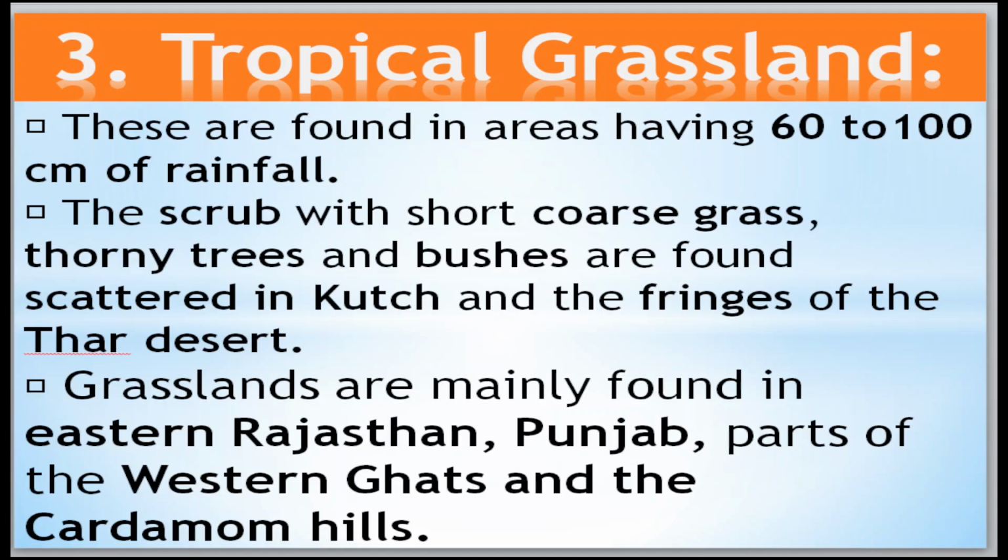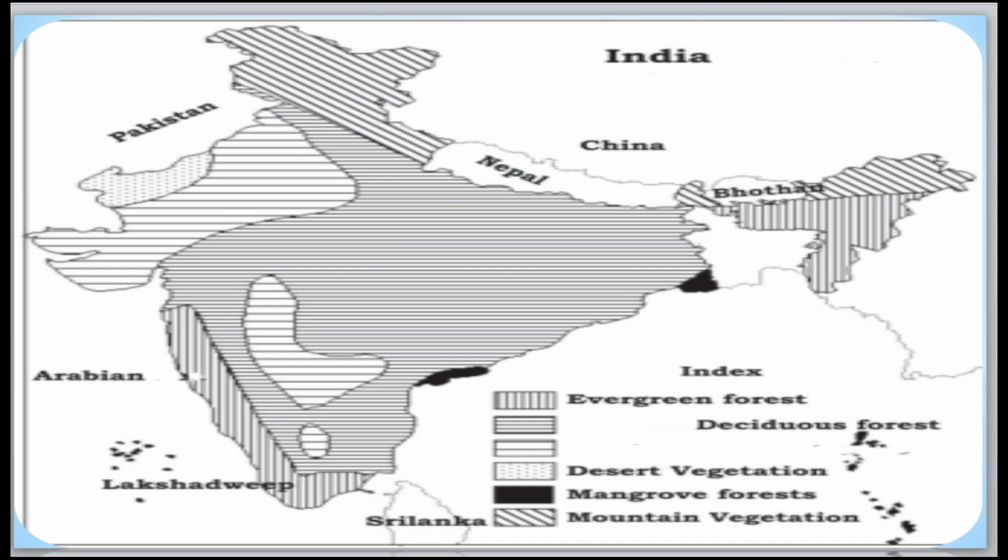Grasslands are mainly found in eastern Rajasthan, Punjab, parts of the Western Ghats, and the Cardamom Hills also.